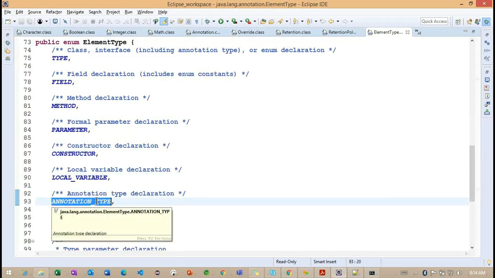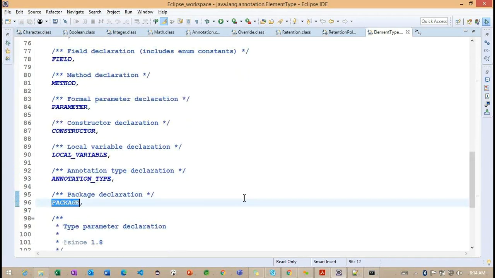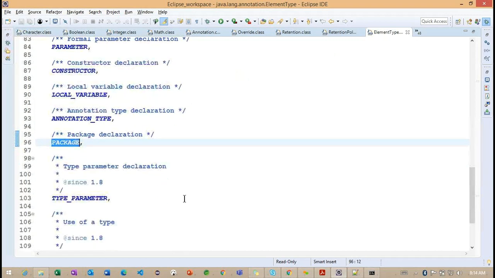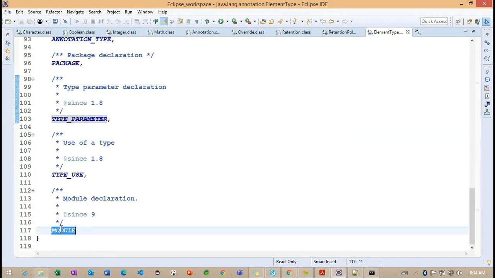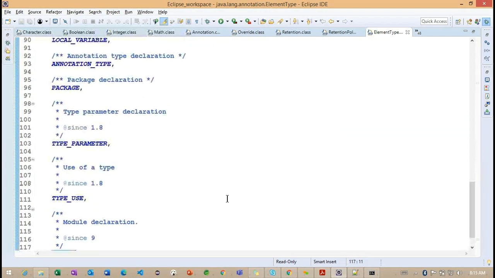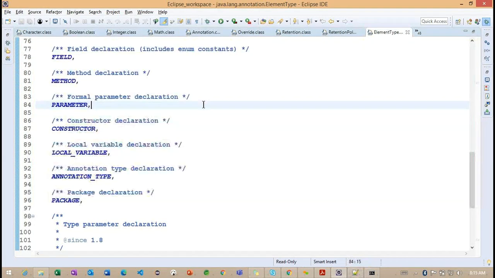Getting the point. So annotation type here, we can define what is the type of this particular annotation type. Package level. Getting the point. In 1.8, type parameter, type use, and module here. Since 9 the module is added, but up to here is enough information. Most of the time we are going to work on these annotations.